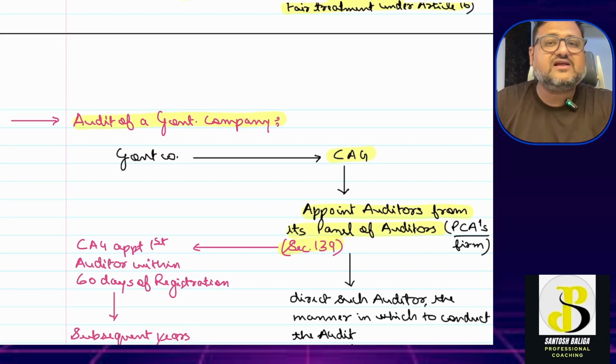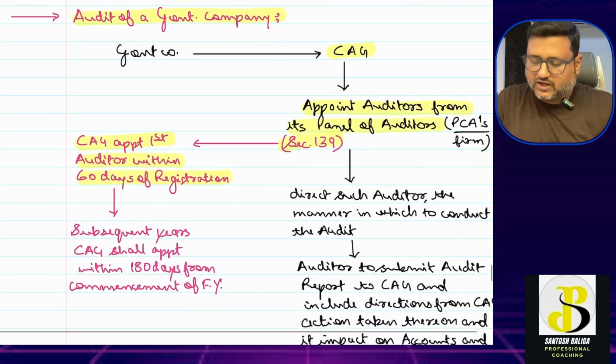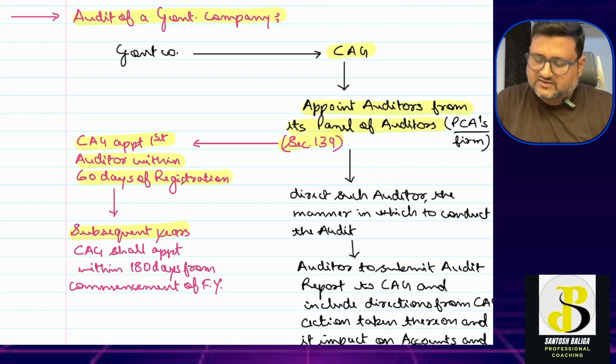It is clearly mentioned that the CAG will appoint the first auditor within 60 days of the registration of the company. So when any new government company comes into place, within 60 days of its registration the CAG must ensure that an auditor is appointed. In the subsequent years after the first year, the CAG shall appoint within 180 days from the commencement of the financial year.